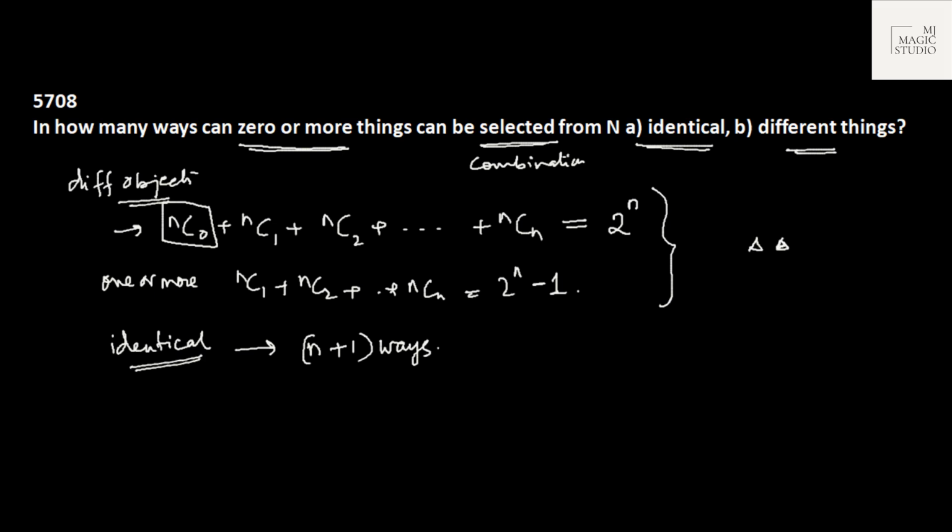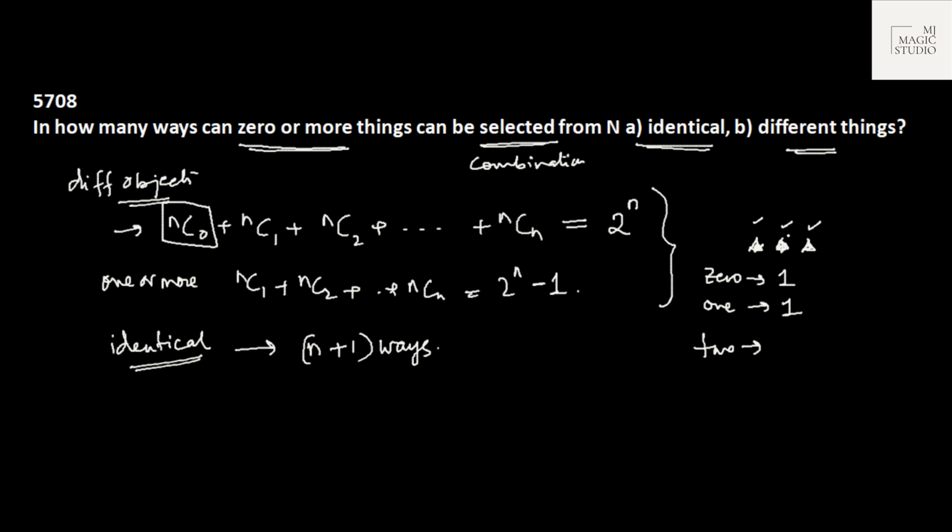Suppose I have got 3 triangles. All are similar. All are identical. In how many ways can I select none? In one way. Selecting nothing is always one way, we can do nothing. In how many ways can we select one triangle at a time? Either you select this or this or this, and any time you will end up selecting the same triangle. So that's why you call it only one way.